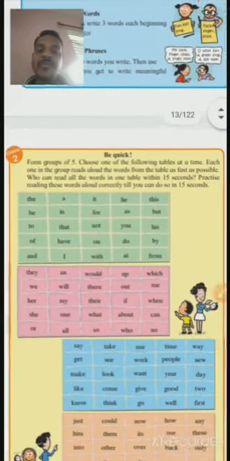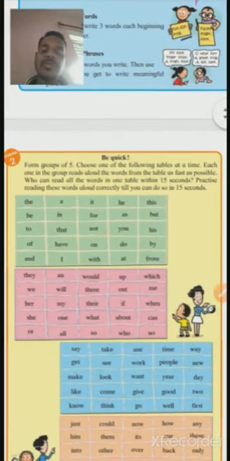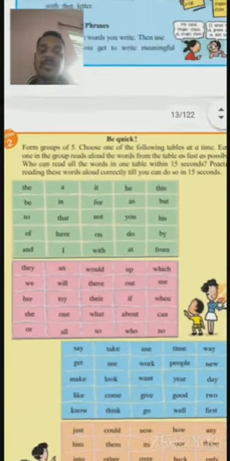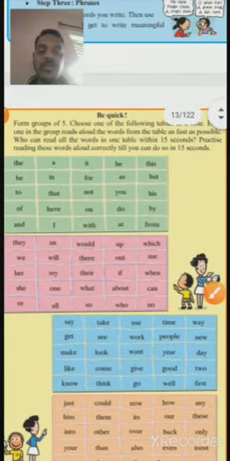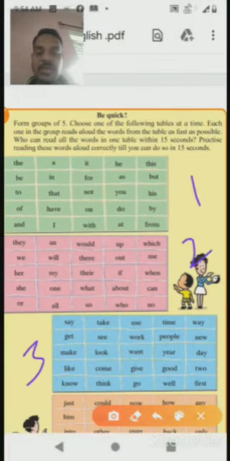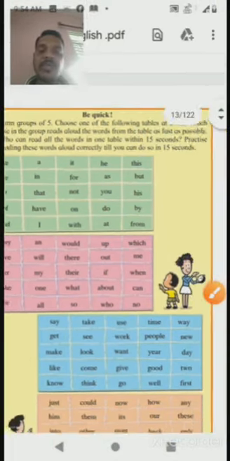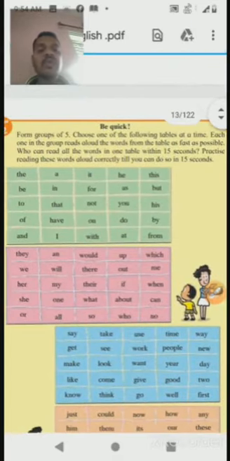Now we will see what we have to do in this activity. You form a group of 5. As you all know, I had already told you that we are taking the lecture from home. You are also at home because of COVID-19, so we cannot make a group here. We are alone at home, so we have to do this activity alone. We don't have to take anybody here. Okay, so choose one of the following tables. There are 4 tables, 1 2 3 and 4. How many tables are there? 4 tables. Then what you have to do is choose any table from these.